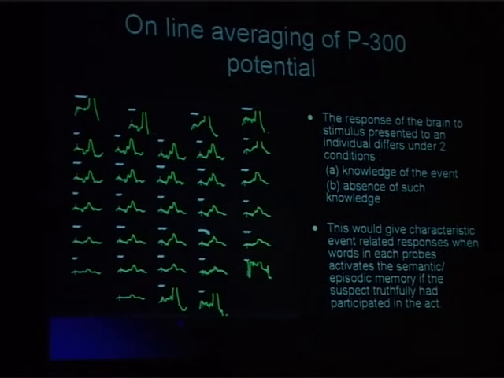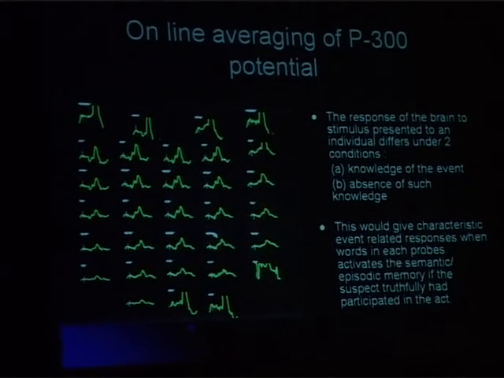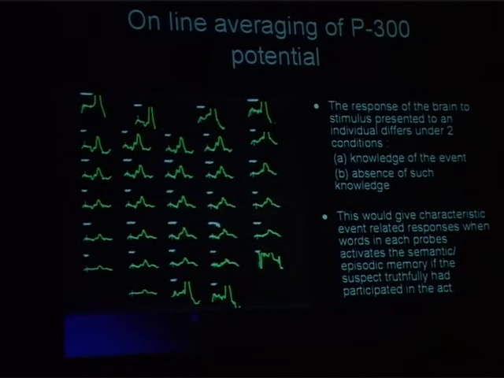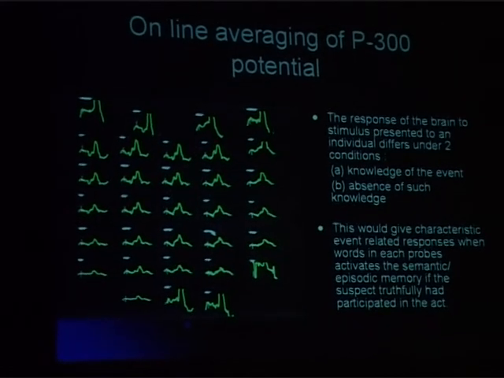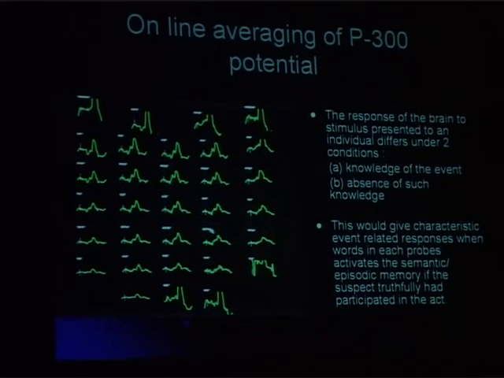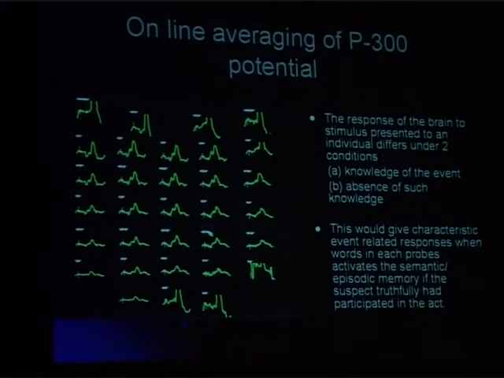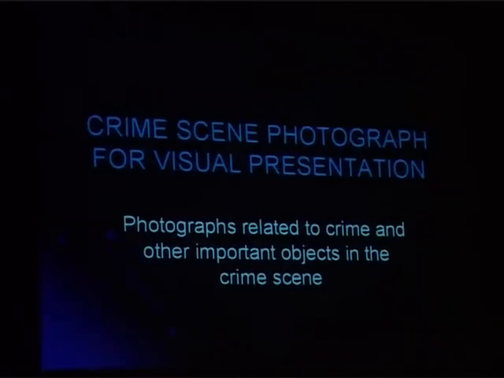The responses of the brain to the stimulus presented differ under 2 conditions: when there is knowledge of the event and when there is absence of such knowledge. If there is knowledge, then it gives characteristic event-related responses when the individual processes each word or each photograph being presented, if the suspect truthfully participated in the act. These are some of the crime scene photographs being presented.